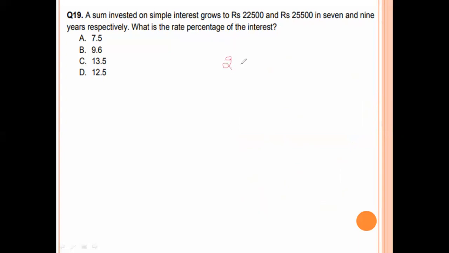Here for 2 years they get 3,000 as the interest. For 1 year, 1,500. For 7 years and 9 years, subtract: 9 minus 7 is 2 years. Now once again listen here. 7 years interest is 15 times 7 which is 10,500. Subtract this from 22,500, we get the principal. Principal is 12,000. So this is the right answer.